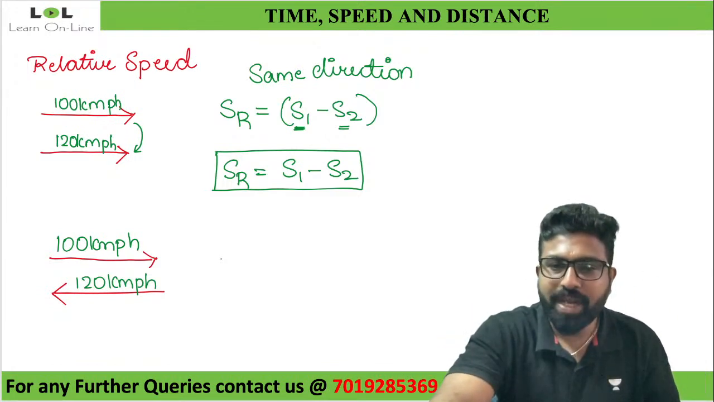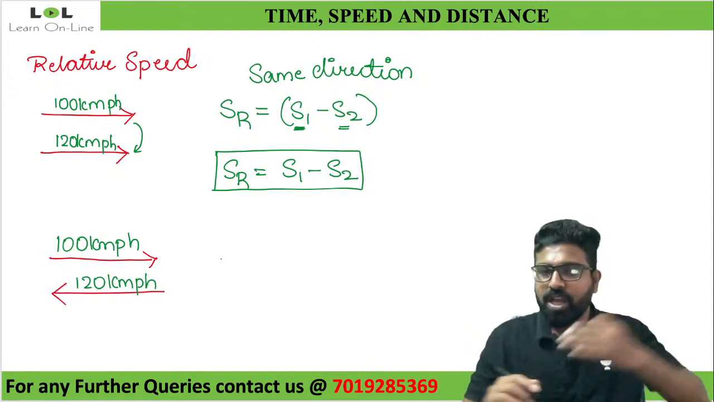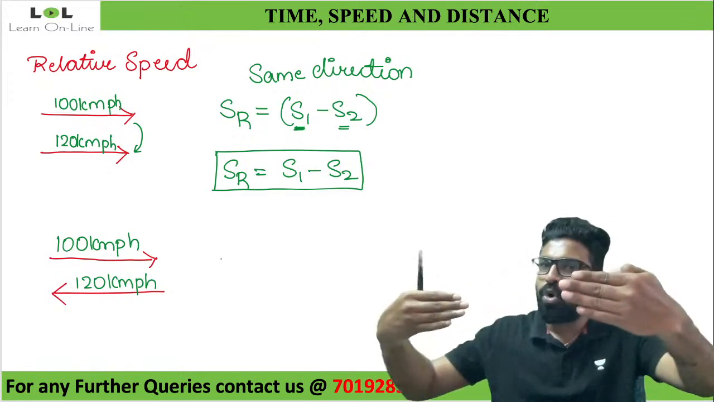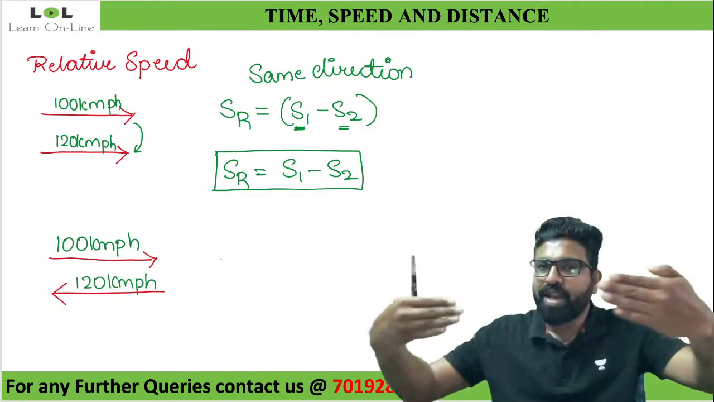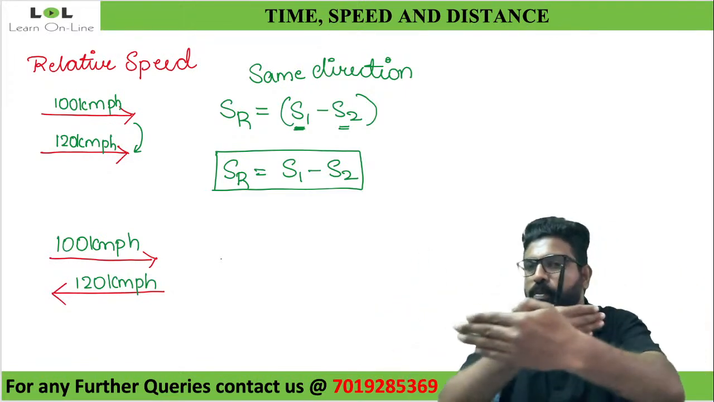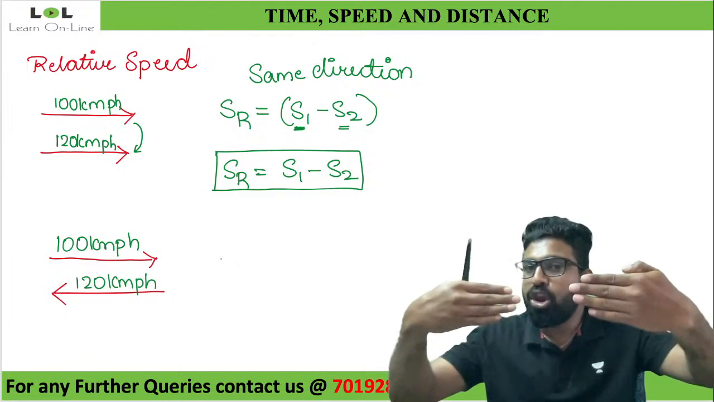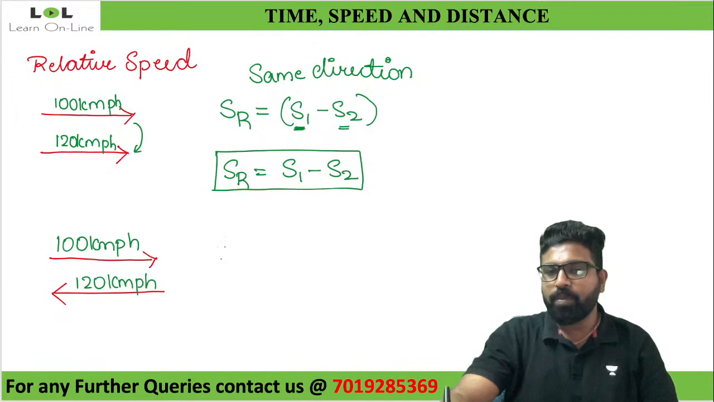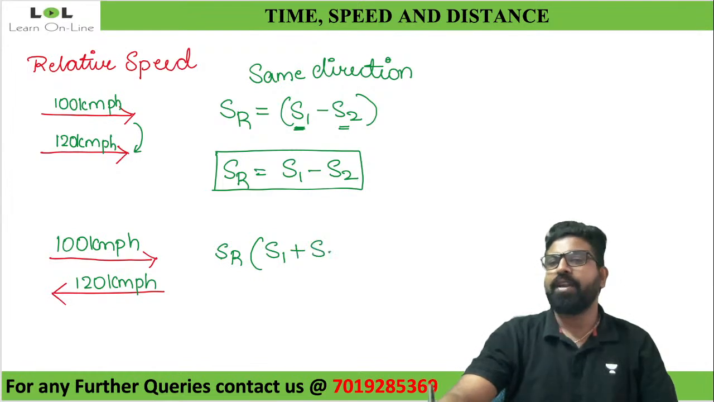What will happen to my relative speed? Why do you feel it is fast? Because I am also traveling fast, and the other train is also traveling fast. We are trying to go away from each other. So both of us are traveling with a lot of speed with respect to each other. So my relative speed here will be equal to speed of train 1 plus speed of train 2.